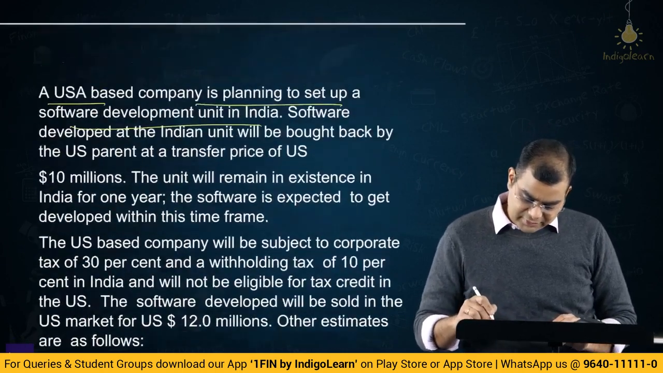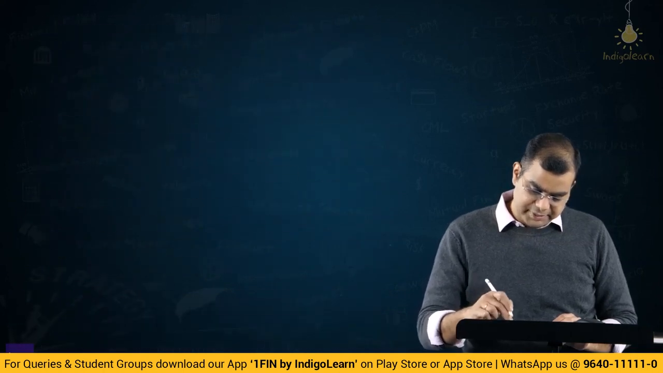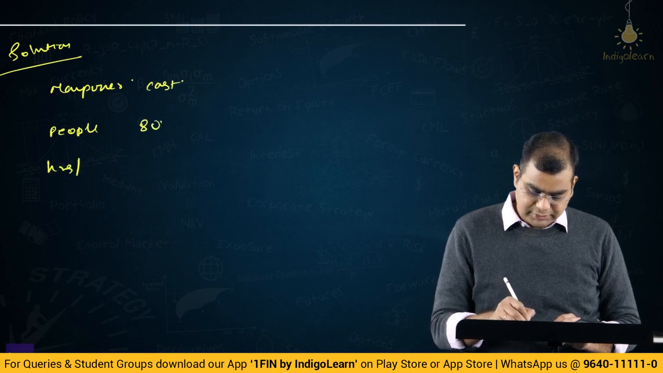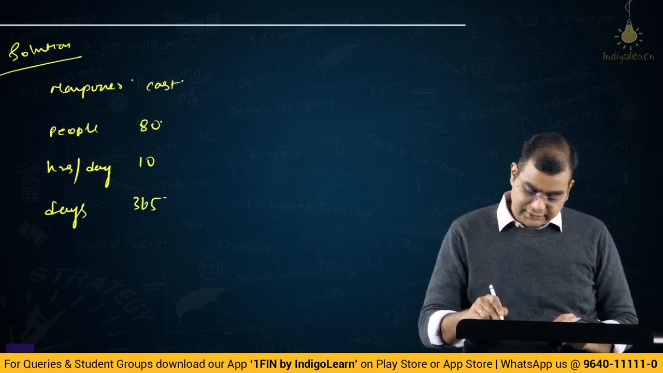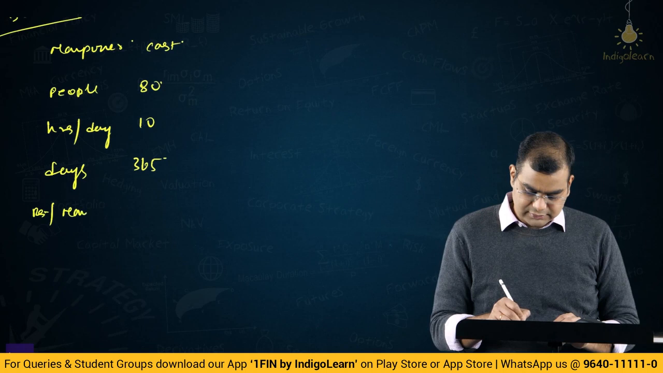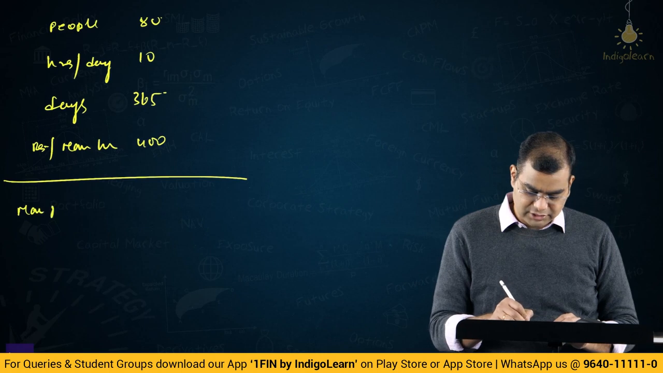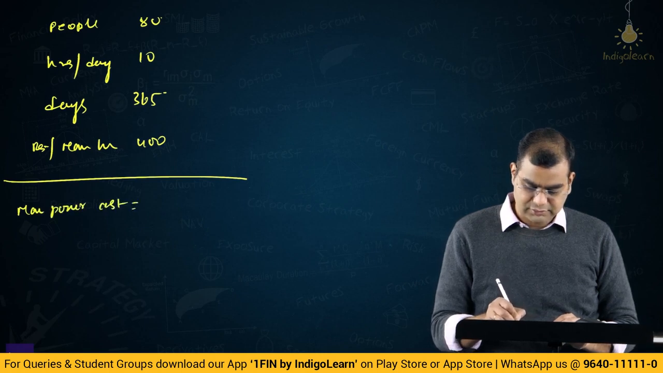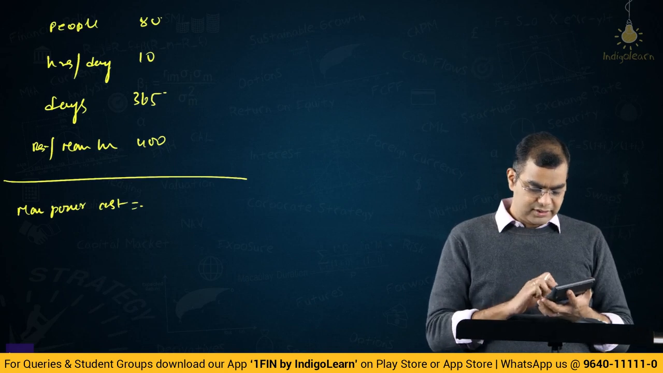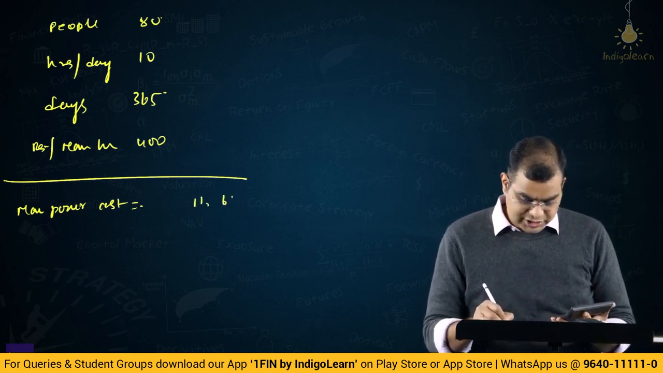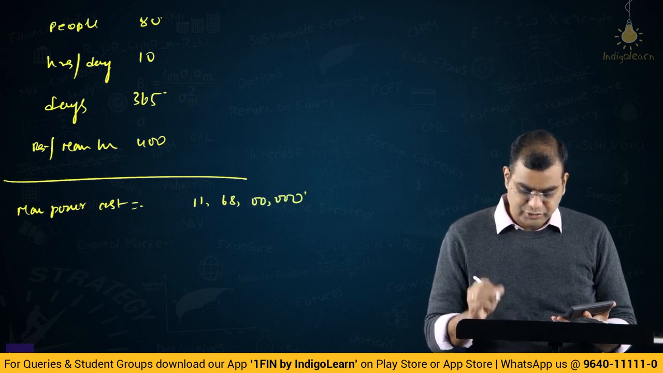Manpower cost. What is the manpower cost? They said 80 people, hours per day is 10, days is 365, and rupees per man hour is 400. So if you multiply all of this, manpower cost: 8 into 10 is 80, 80 into 365 into 400. So you will get 1 crore 16 lakhs 80 thousand... okay, manpower cost is this.